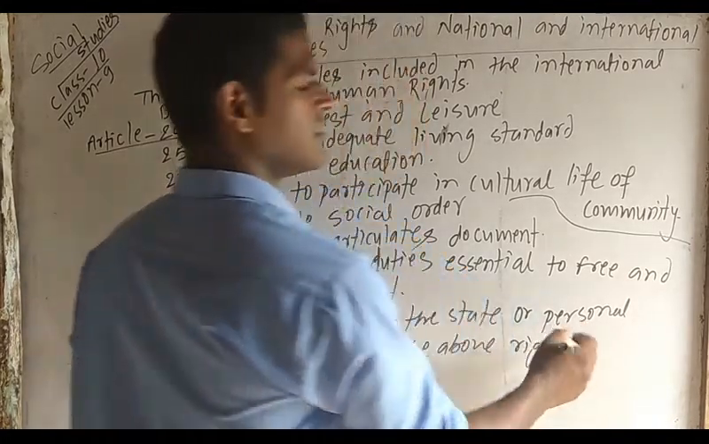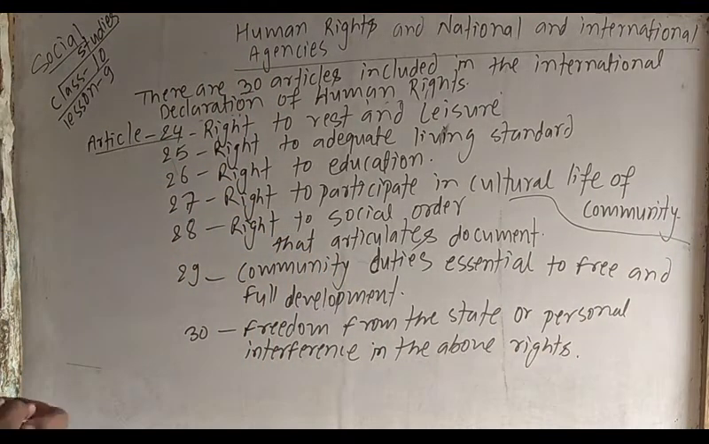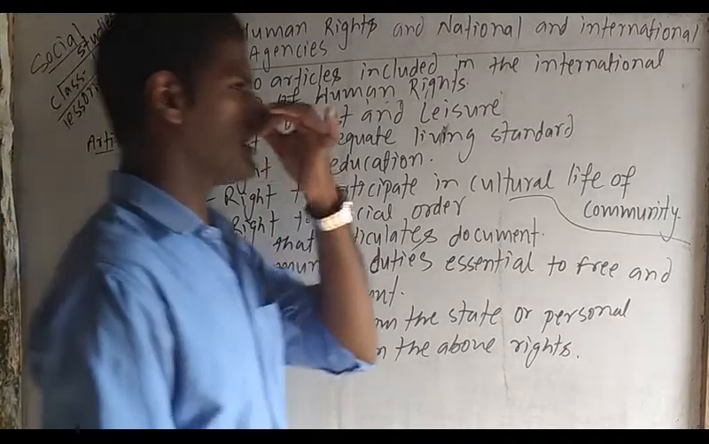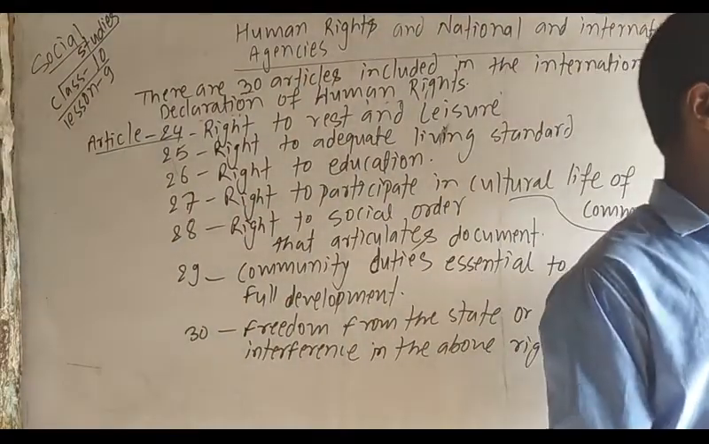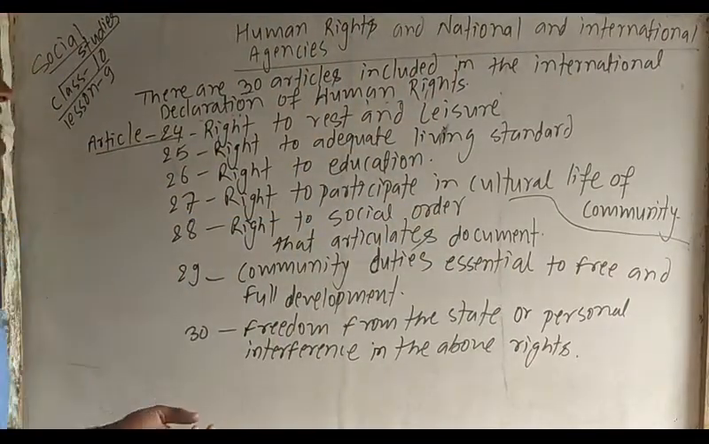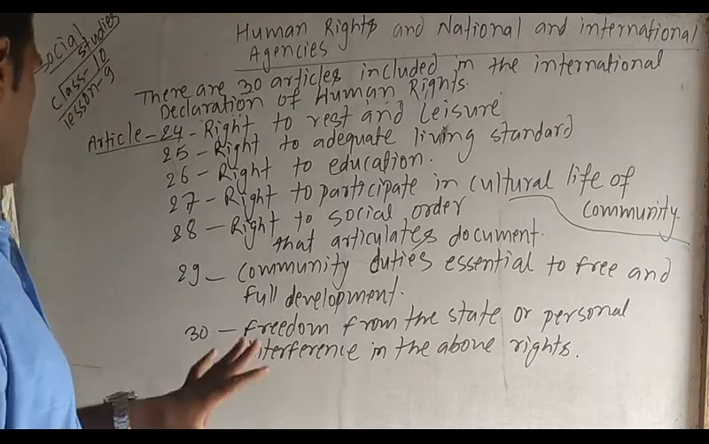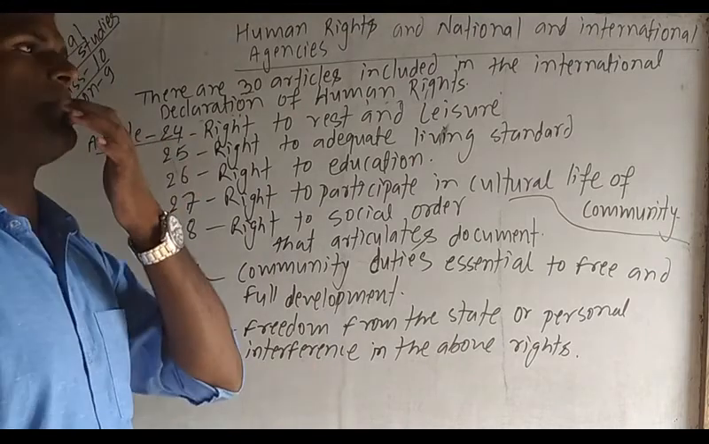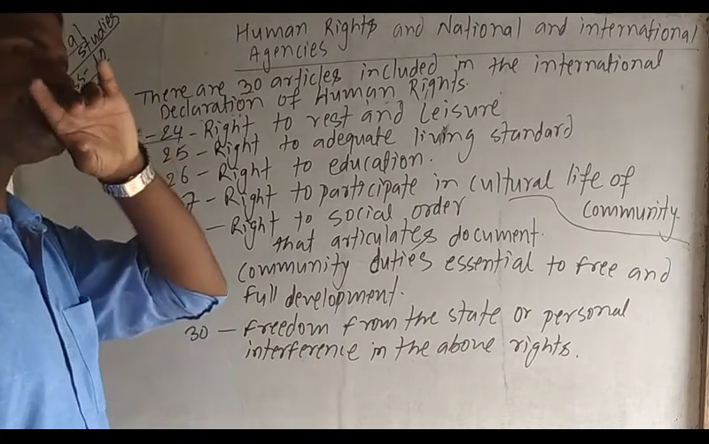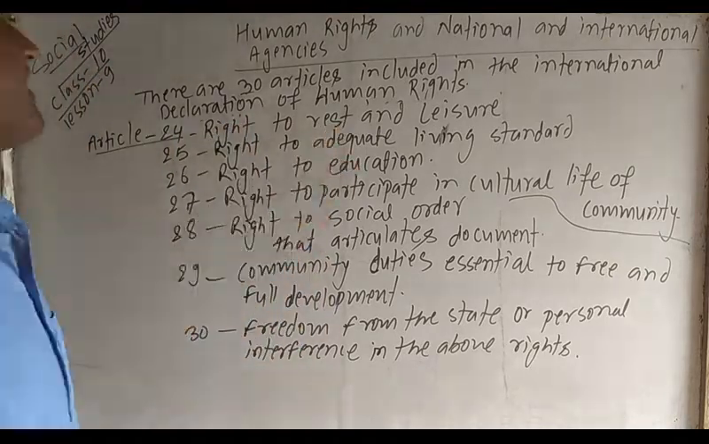Okay, my dear students, these are the 30 articles which are mentioned in the Universal Declaration of Human Rights. Up to article 23 we have discussed in our previous class. Now I want to say something about article 24. In the Universal Declaration of Human Rights, article 24 is the right to rest and leisure.